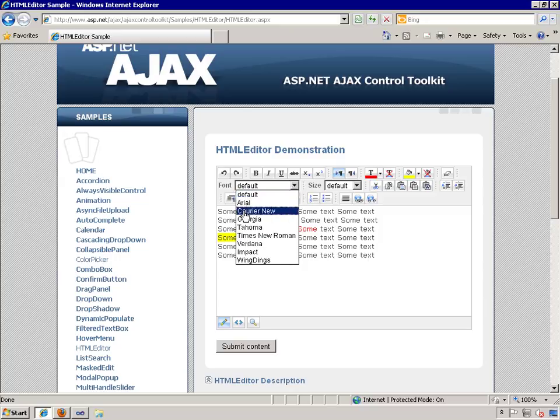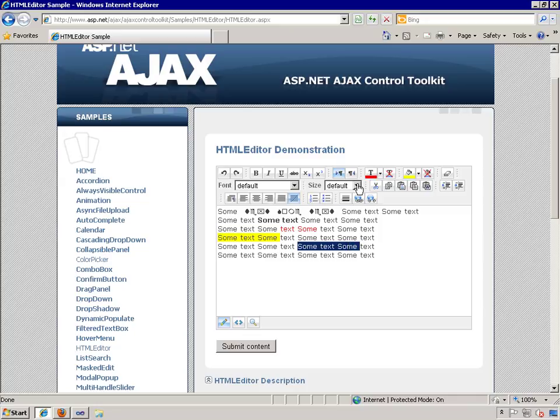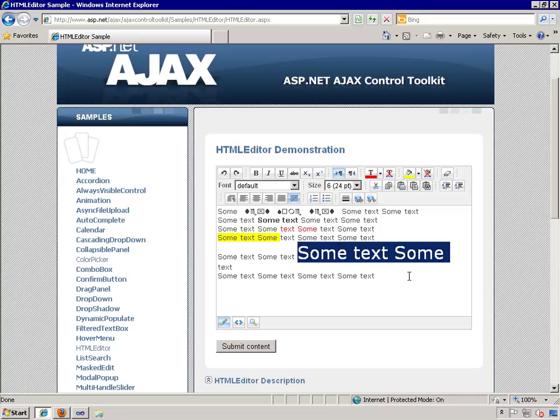I can change the font. Let's change this to Wingdings. Okay. And I can change the size of the font as well. Okay, so it's not exactly Microsoft Word, but it gives the user a lot of options for formatting the text. Certainly plenty enough to use for a blog posting, for example.